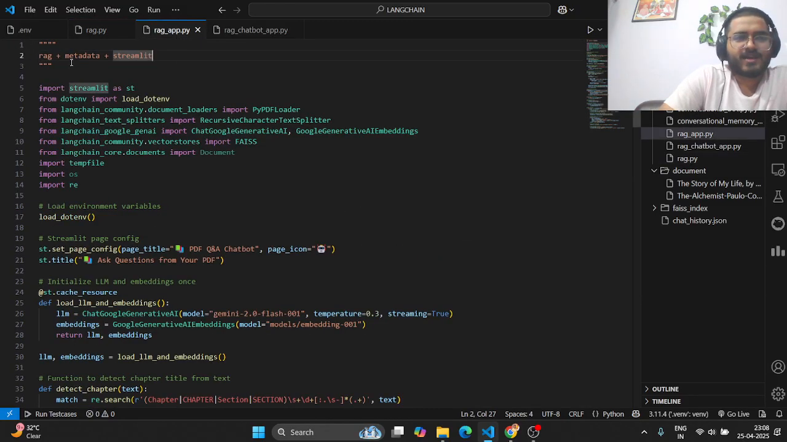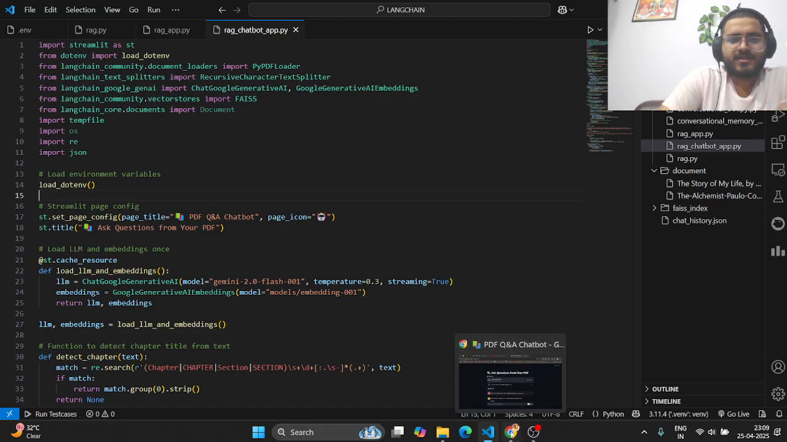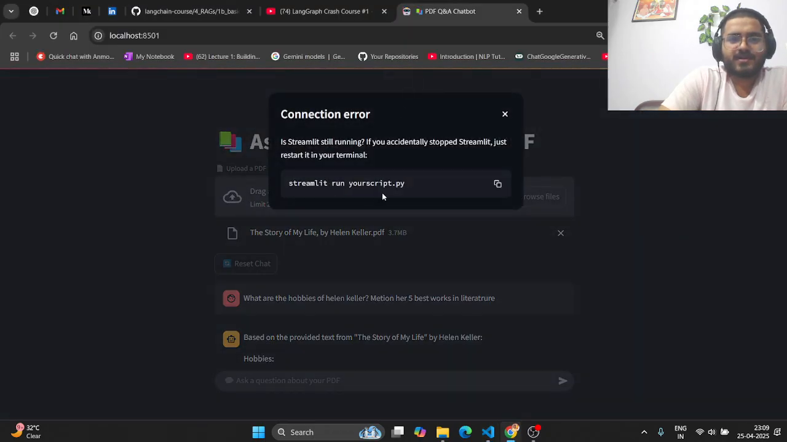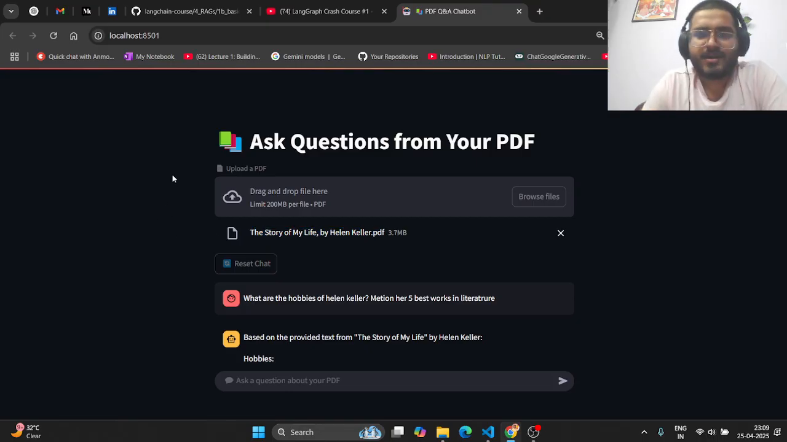And next was RAG plus metadata and Streamlit. And the third, final one, we merged the RAG with the chatbot. When we run this code, do I need to run it again? It will take time, so I will not run it again. It takes time to upload the PDF and embed the entire text in chunks.